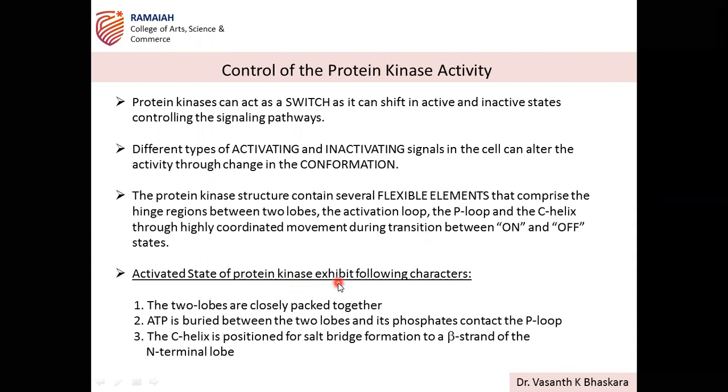Then the activated state of protein kinase exhibits the following characters. What are the characters exhibited by the activated protein kinase? The two lobes are closely packed together. ATP is buried between the two lobes and its phosphate contacts the P loop. The C helix is positioned for salt bridge formation to a beta strand of the N-terminal lobe. This way the change from inactive to active state takes place.